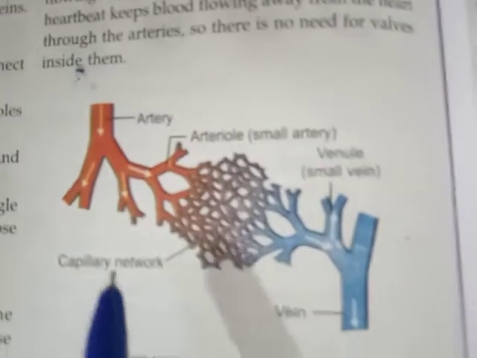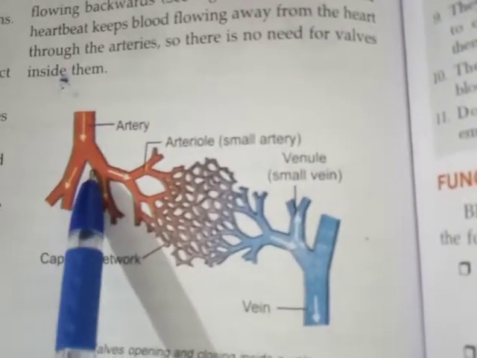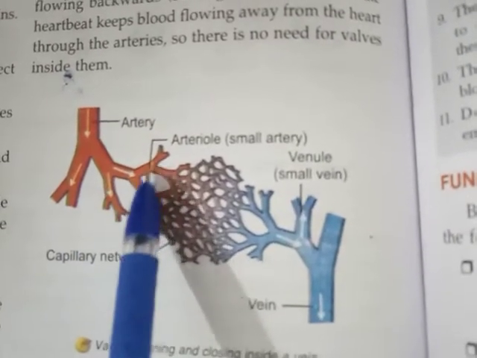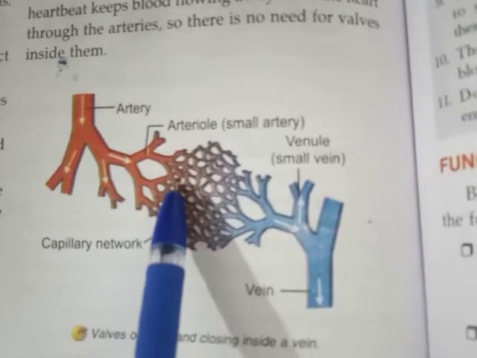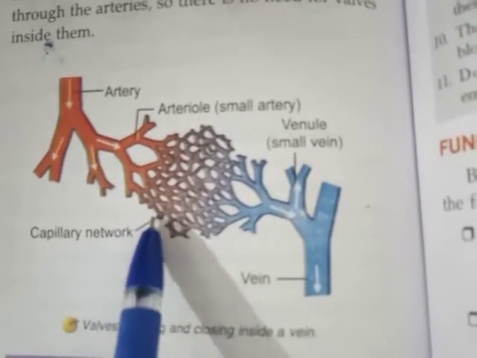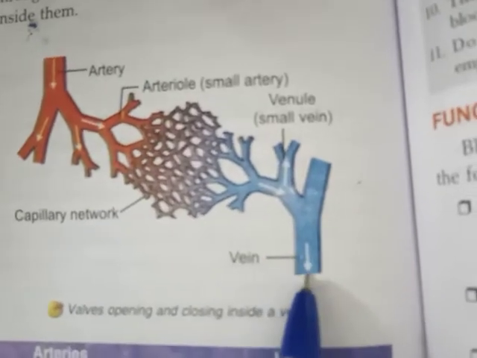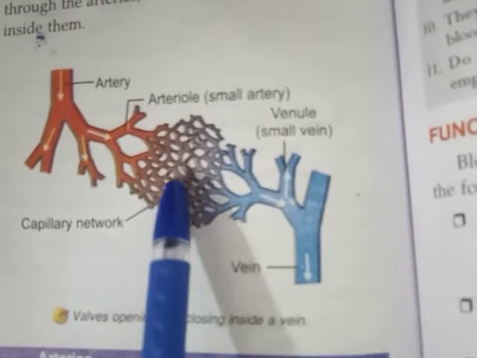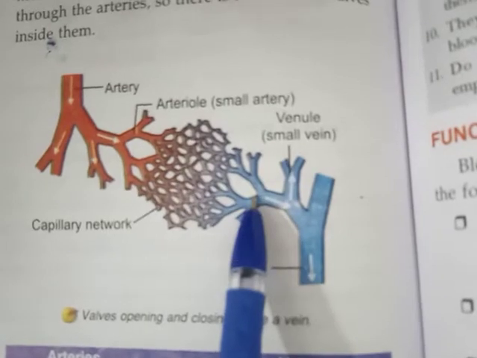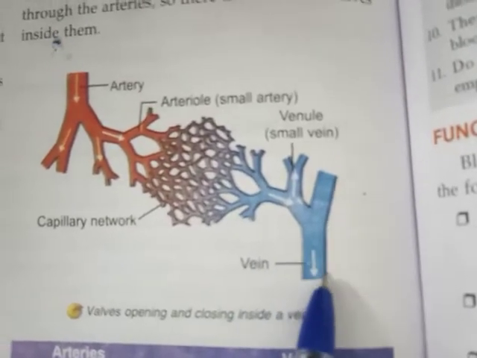See here, we can see the diagram. This is the artery. Arteries branch into arterioles and they end in the capillaries. You can see here the capillaries. These capillaries join to form the venules, and venules form the veins.